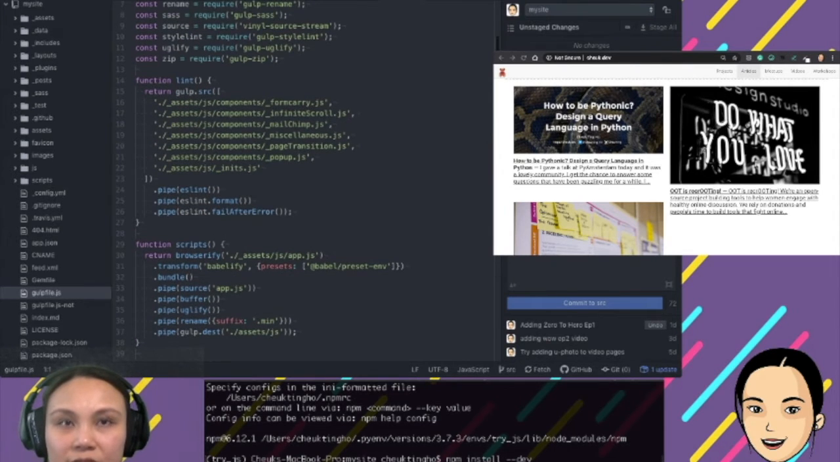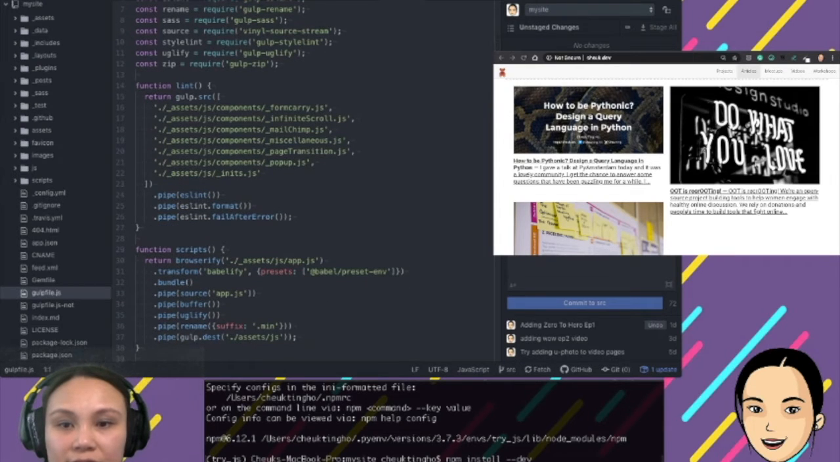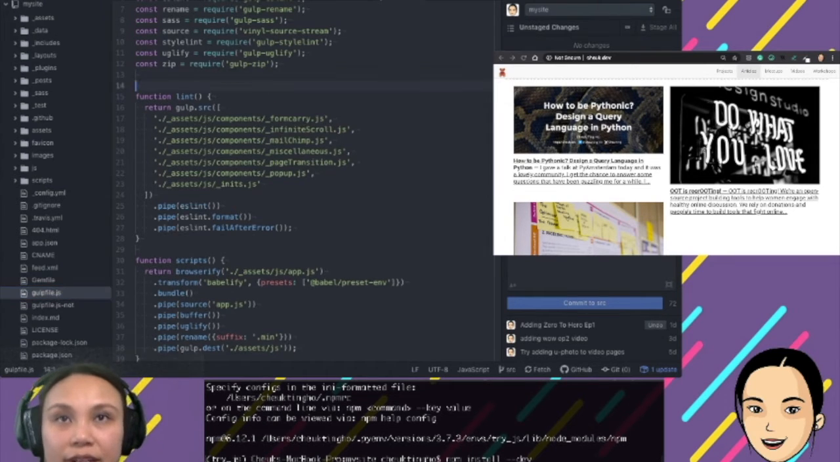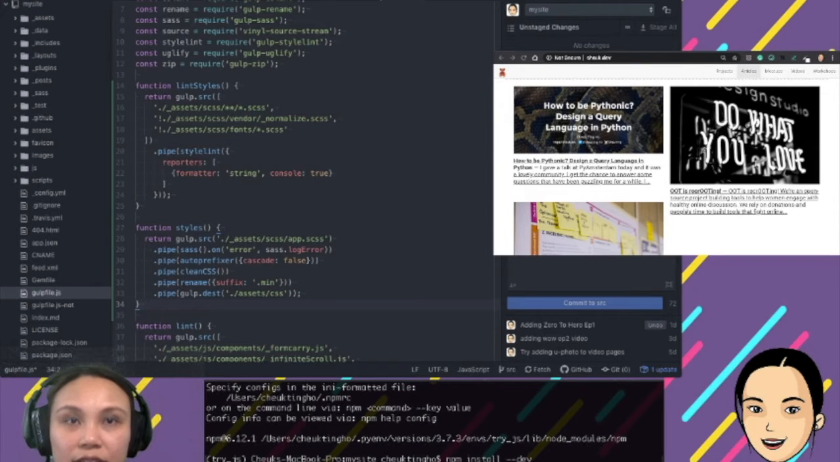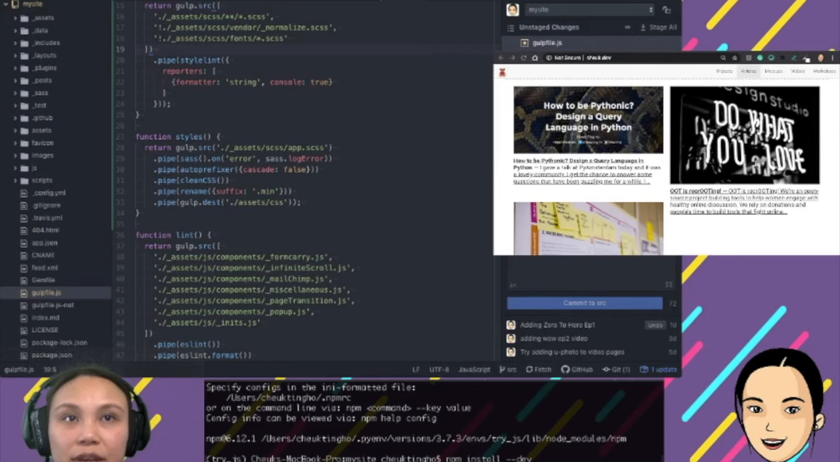So you can see that there is the bit that is linting the SCSS, which I have deleted, and there are the bits that are minifying the SCSS, which I have deleted. So I have to put it back here, right? So yeah, these two bits are the bits that we are working with for the SCSS.